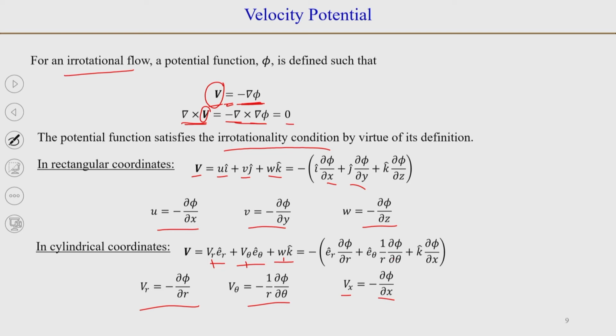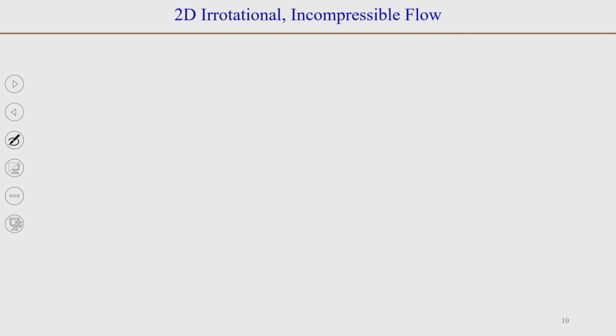So, we have the definition of a potential function in cylindrical as well as rectangular coordinates, and if we substitute this in the continuity equation, as we will see now.